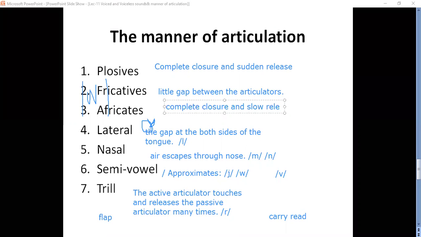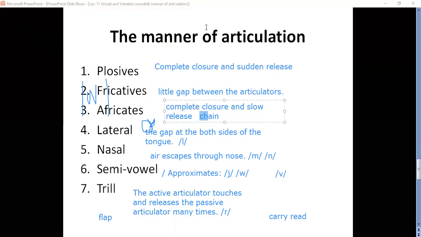For example, sounds like cha, as in chain. When you say pa, the lips are released suddenly. But when you pronounce cha sound, the tongue is falling down very slowly.